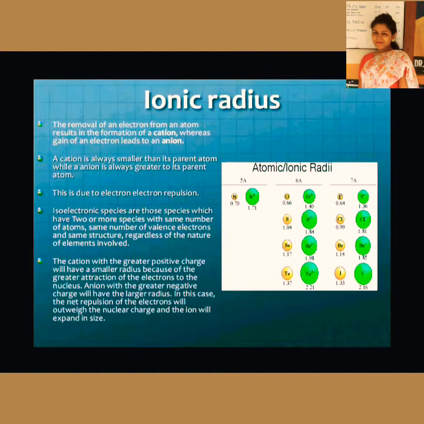Now it means that if we take Na+ and Mg2+, obviously Mg2+, due to its higher positive charge, will have a smaller atomic size, ionic radius. And if we take O2- and F-, these two are also isoelectronic species. Here O2-, due to having a greater number of electrons, will have a larger ionic radius than F-.